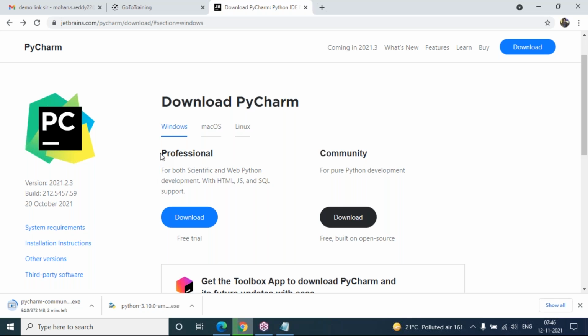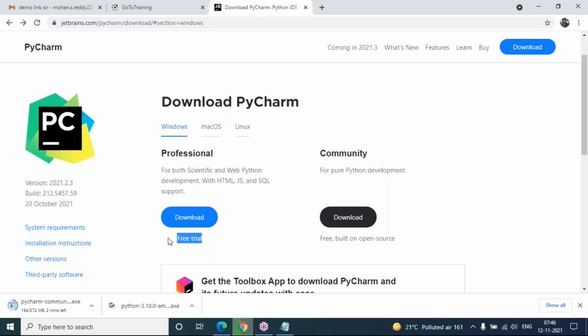So I recommend the professional editor for those who are working with Python as well as web application development, meaning the Django framework with HTML, JavaScript, SQL support, database connectivity. For them, I recommend the professional editor. Right now, for us, the professional editor is not required, and this is actually a free trial, not completely free.